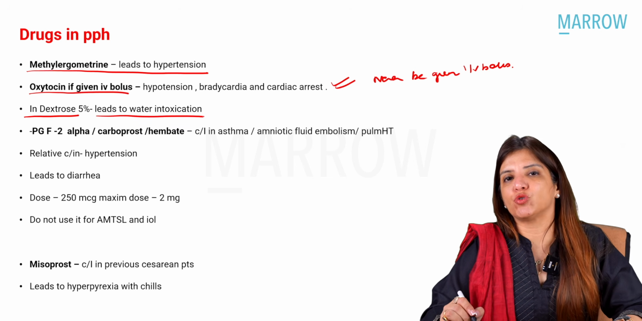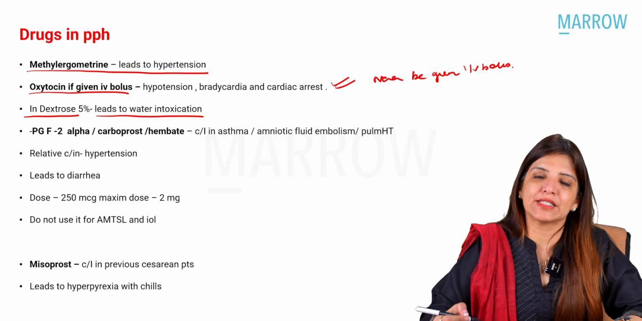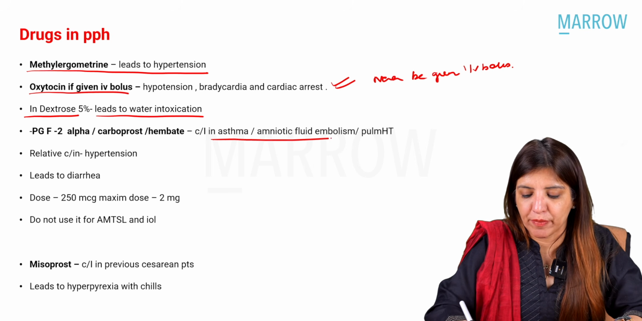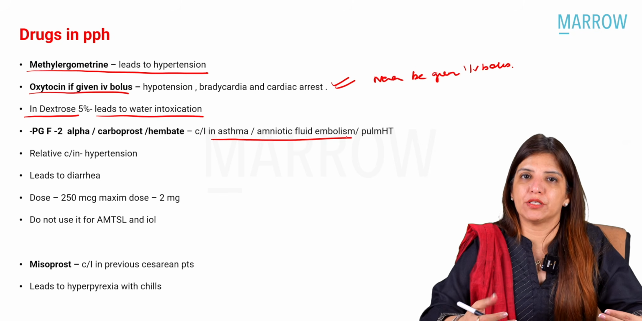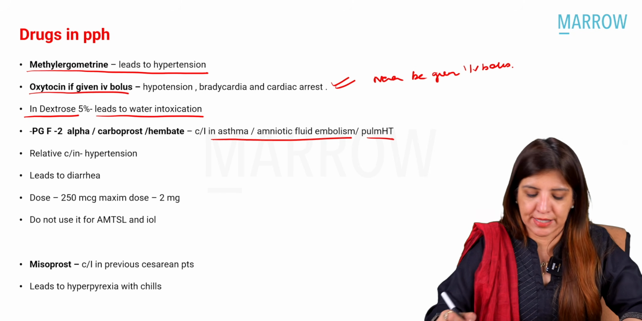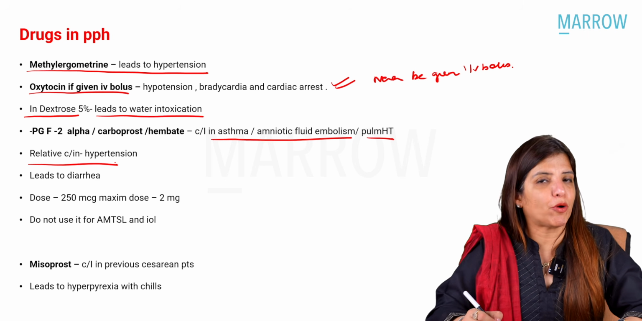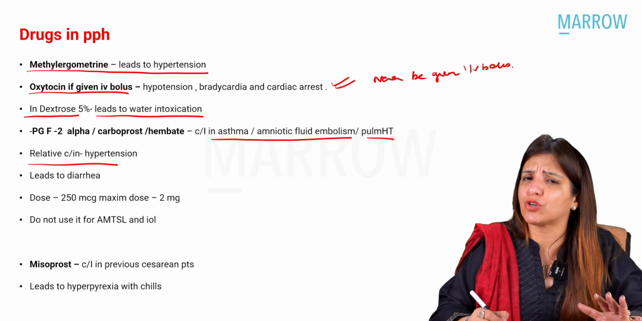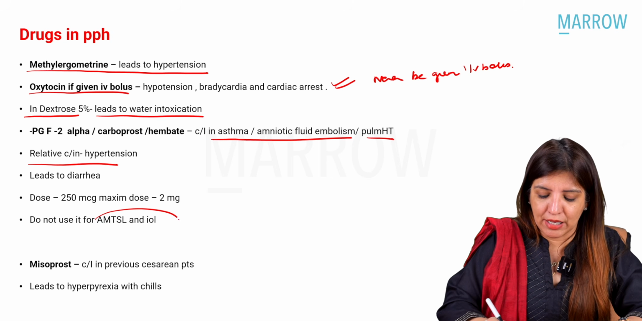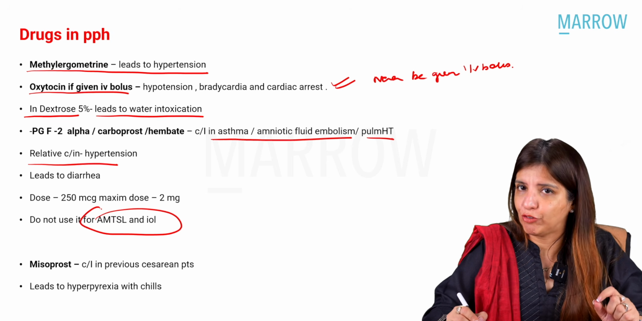Then we have PGF2 alpha, which is also called carboprost, dinoprost or Hemabate. It is contraindicated in asthma patients, amniotic fluid embolism patients and pulmonary hypertension patients. Its relative contraindication is hypertension. An important point about carboprost is it is the best drug for managing PPH, but we don't use it for managing AMTSL and for induction of labor.